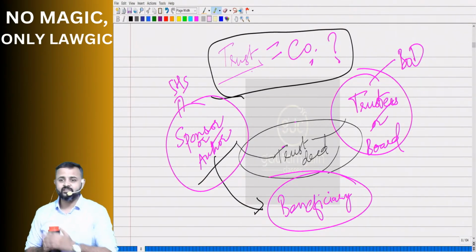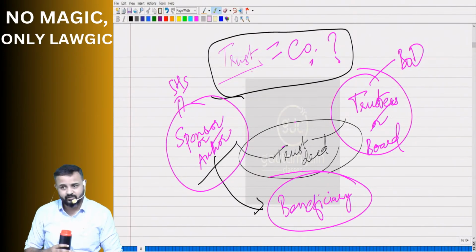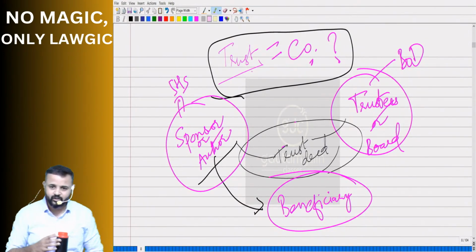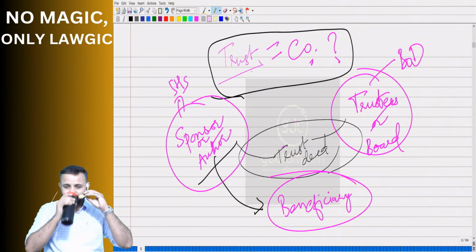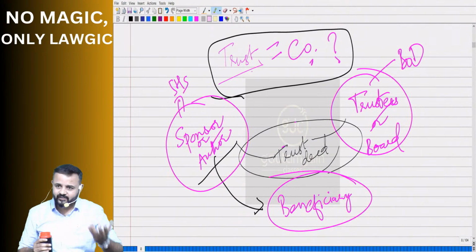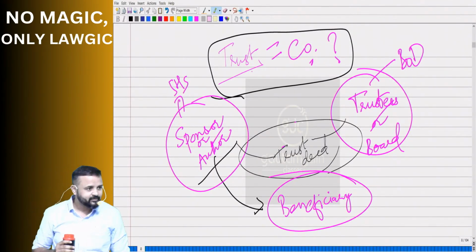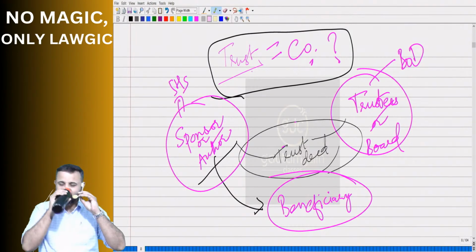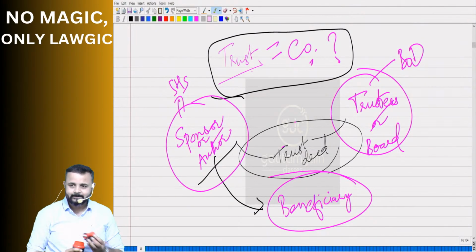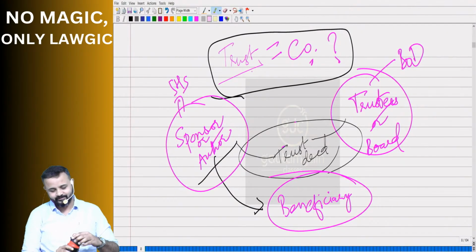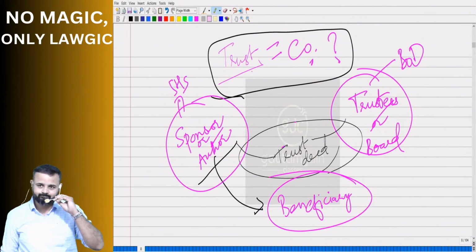Sir, because this is our future, sir. CA Shivani, I think you got your answer. Uncle, auntie is also your future. Right? So I don't think I have to elaborate. What, Mehul uncle?